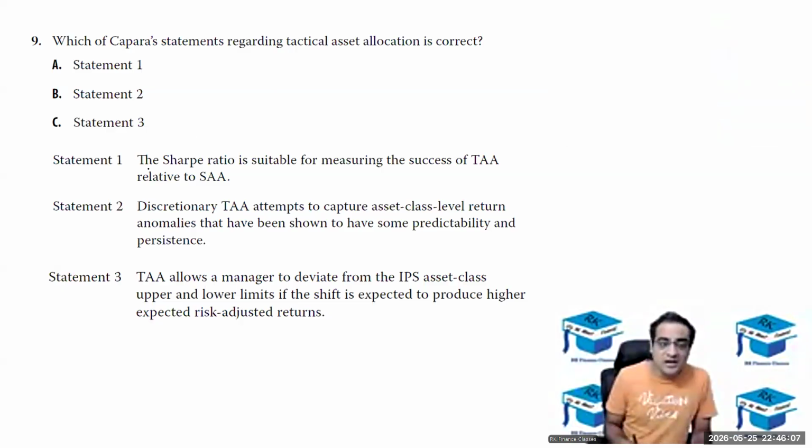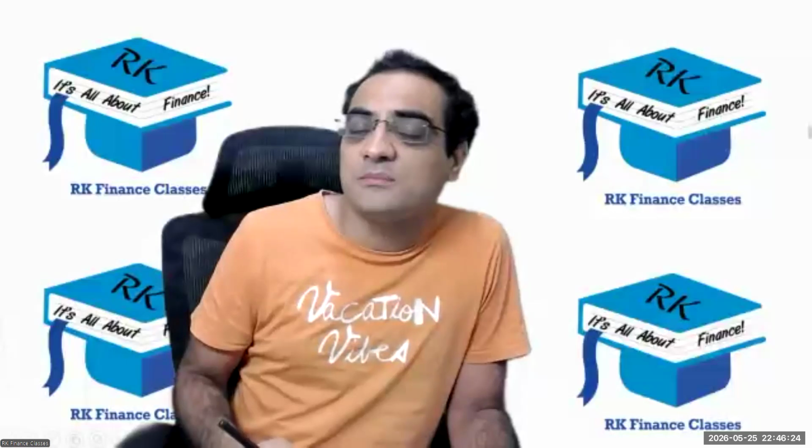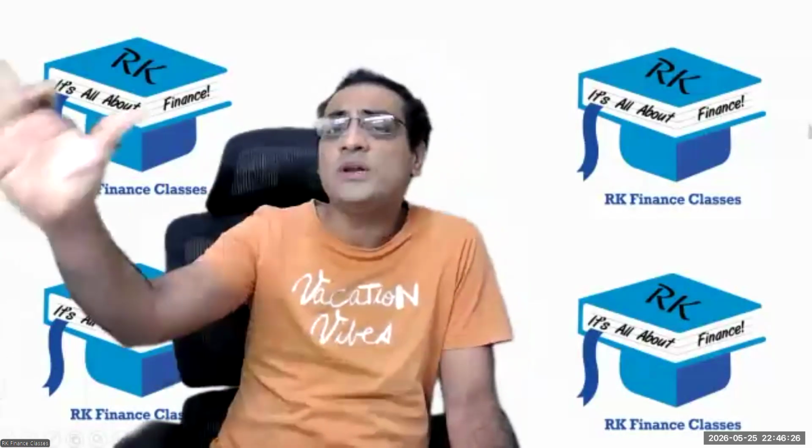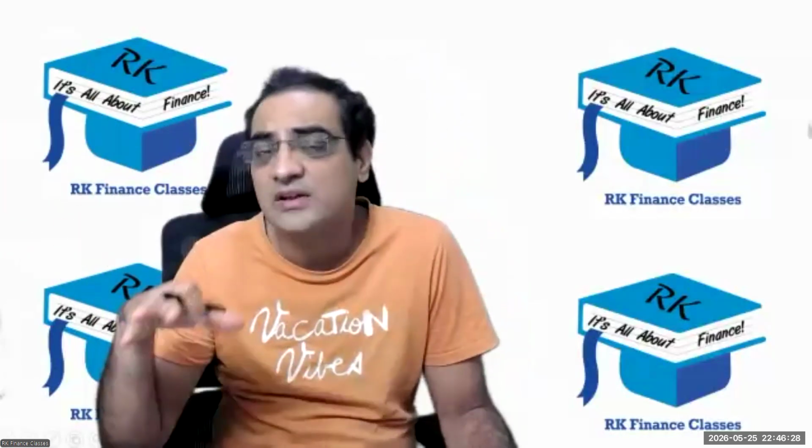So statement one: Sharpe ratio is suitable for measuring success of TA. Absolutely correct. What you need to look at is that the Sharpe ratio of TAA should be higher than the Sharpe ratio of SAA. Suppose your intuition was that in the short term equity will go up and fixed income will come down.